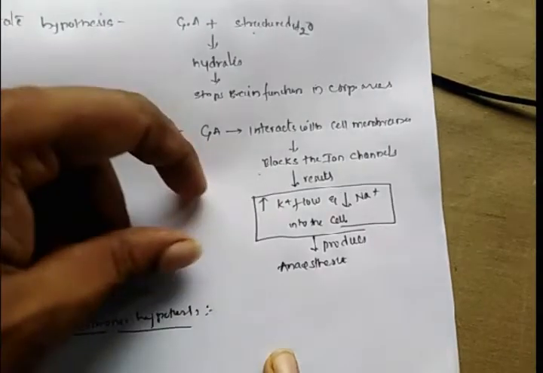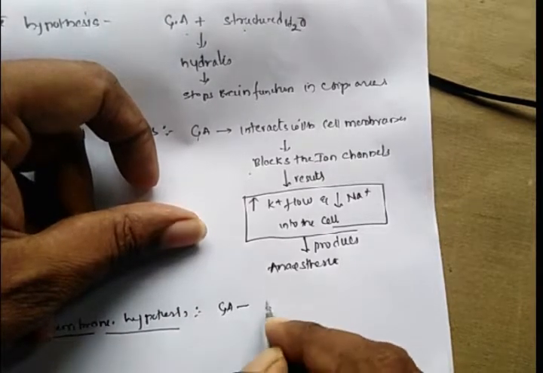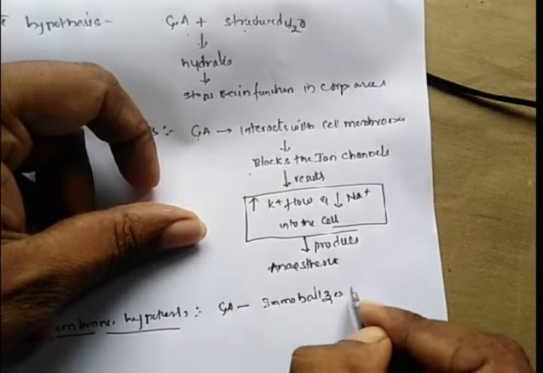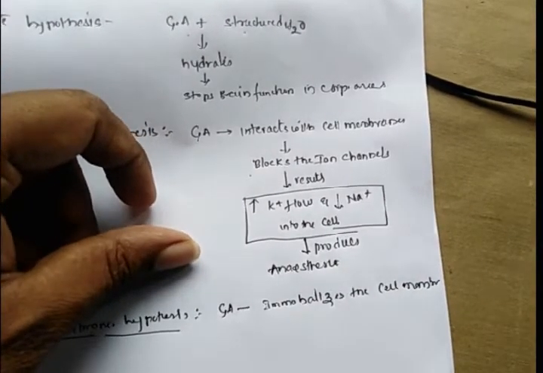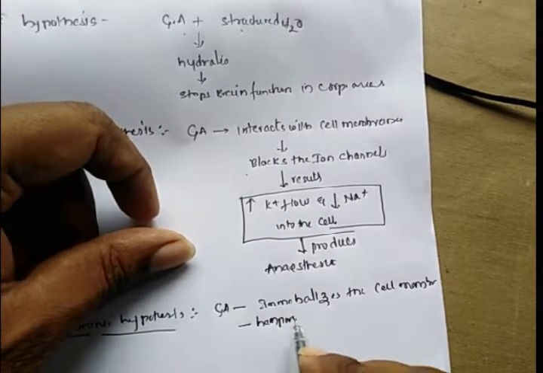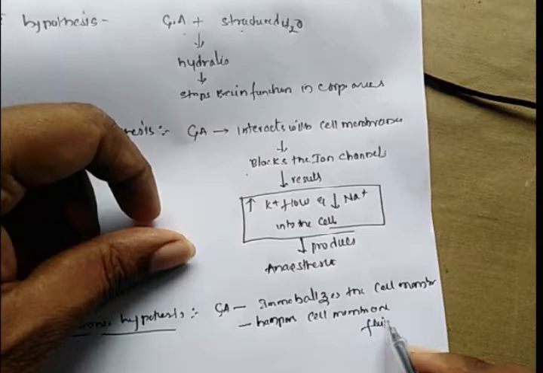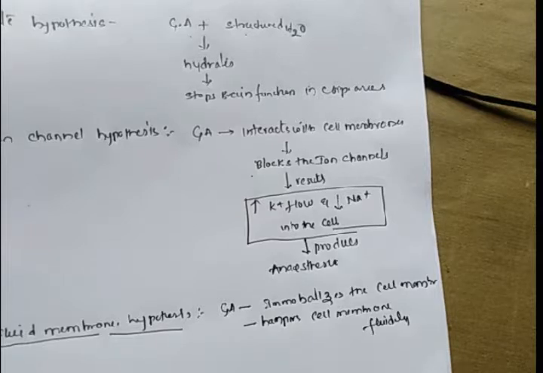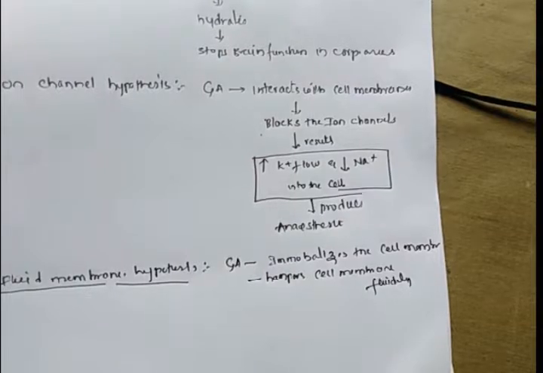According to this hypothesis, general anesthetic agents immobilize the cell membrane, or hamper the cell membrane fluidity.